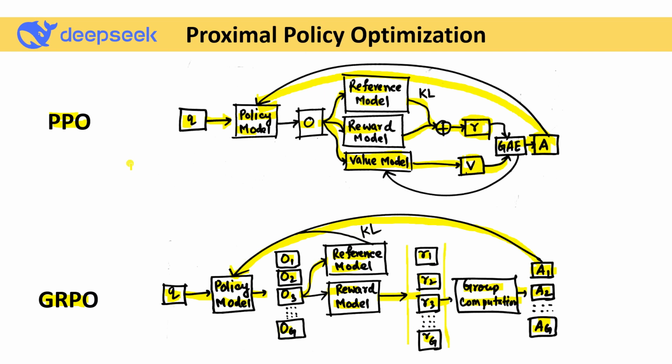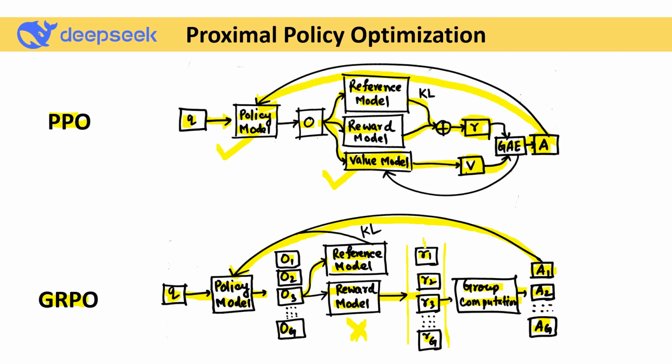Now if I look at the difference between PPO and GRPO, you can see that in PPO we train two models: one is the policy network model and another is the value model. But in the case of GRPO, we don't have any value model. That's why the time is less compared to the PPO algorithm. So that's why the GRPO algorithm is used in large language models like DeepSeek. So this is a high-level overview of the difference between the PPO algorithm and the GRPO algorithm.